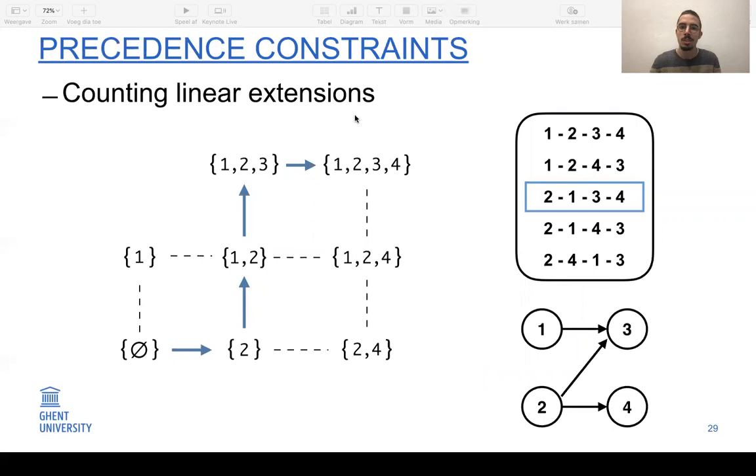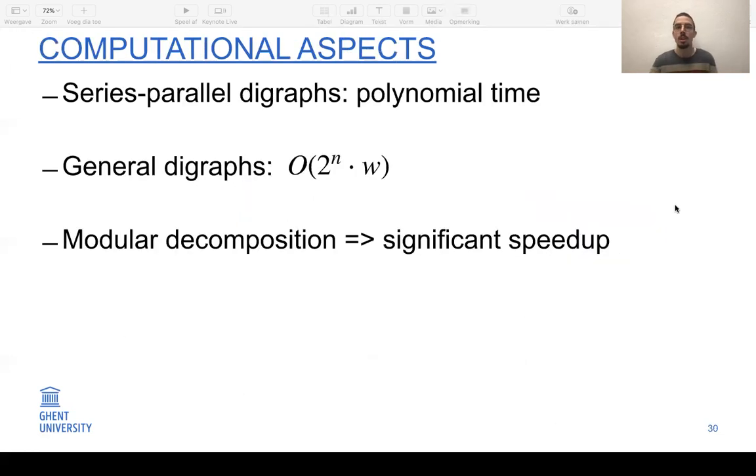So to count the number of linear extensions, we develop a certain graph. The details are shown in the chapter. And then counting the linear extensions corresponds to counting the number of paths in this graph. So you see here, this path corresponds to this linear extension. From a computational perspective, this can be done in polynomial time for a subclass of graphs, namely the series parallel digraphs. However, for general digraphs, it's exponential running time. But using the modular decomposition structure of a graph, we can obtain significant speedups.